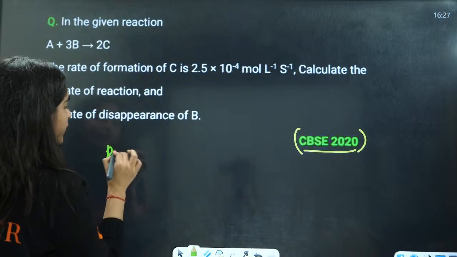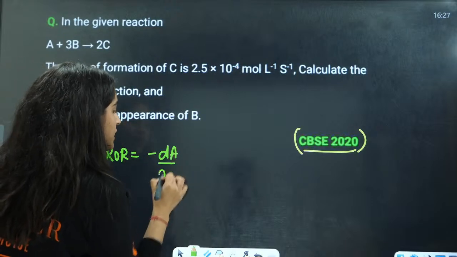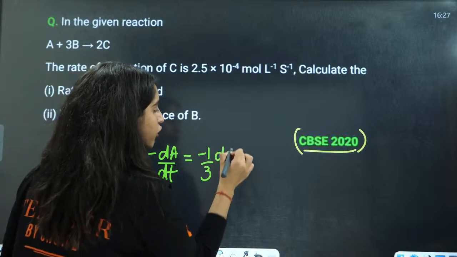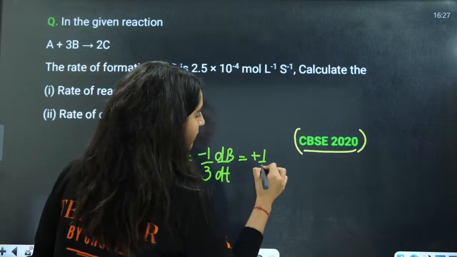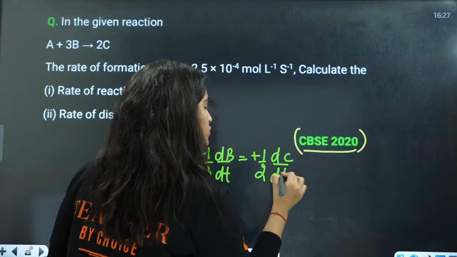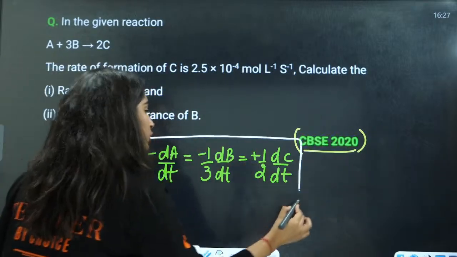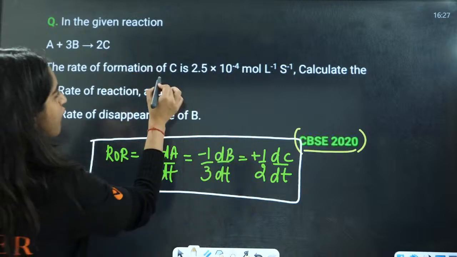The rate of reaction is going to be the rate of disappearance of A, equal to minus 1 by 3 rate of disappearance of B, equal to plus 1 by 2 rate of appearance of C. Okay, you should know this equation.